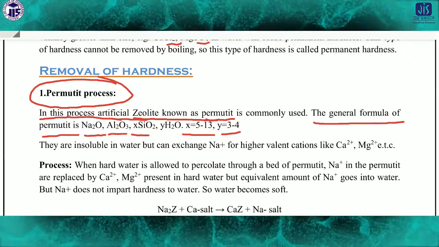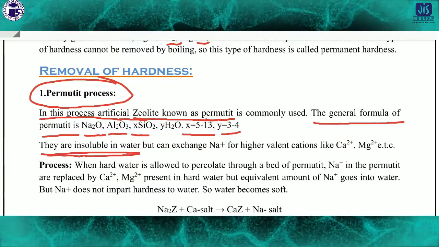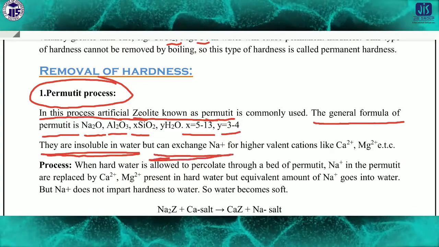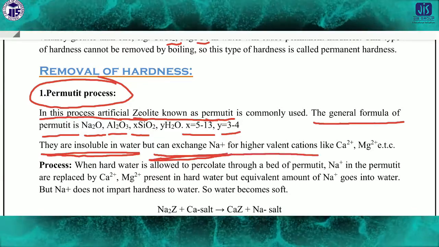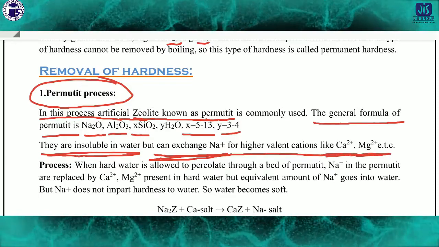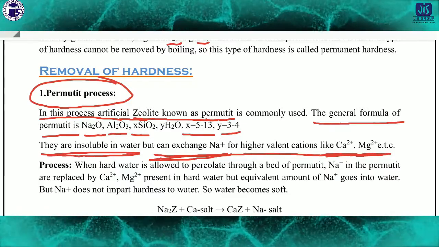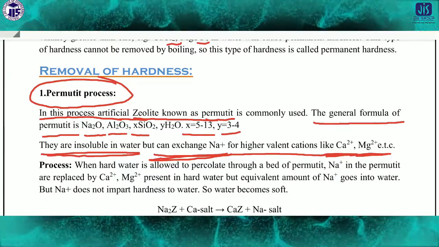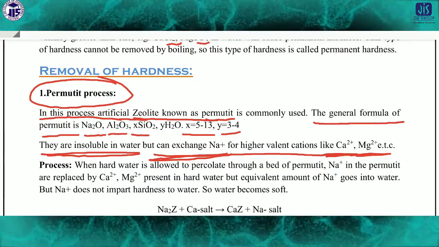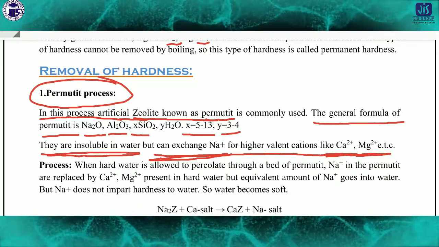Now, they are insoluble in water. This permutit is generally insoluble in water, but can exchange Na+ for higher valent cations like calcium 2+ or magnesium 2+. That means permutit is insoluble in water, but it can exchange Na+ for higher valent cations, calcium 2+ and magnesium 2+.